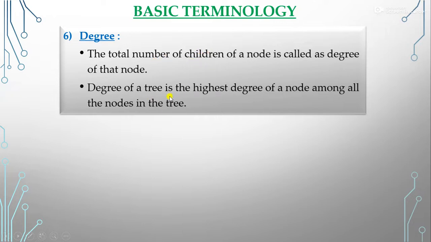But if we talk about the degree of a tree, we have any graph of the tree and we say what is the degree of that tree? So what will be the degree of that tree? That is the highest degree. We have to choose the highest degree of a node from all the nodes in the tree. So that is the degree of that tree.